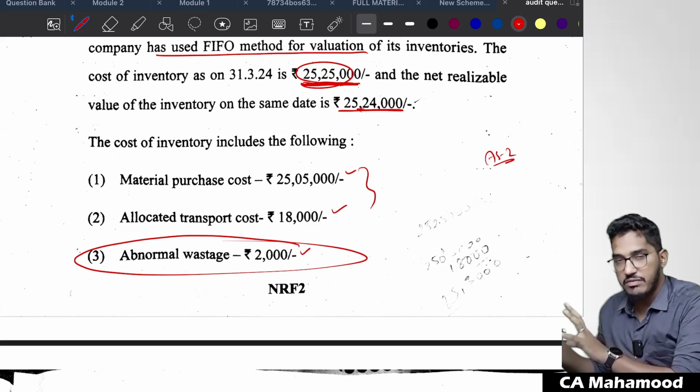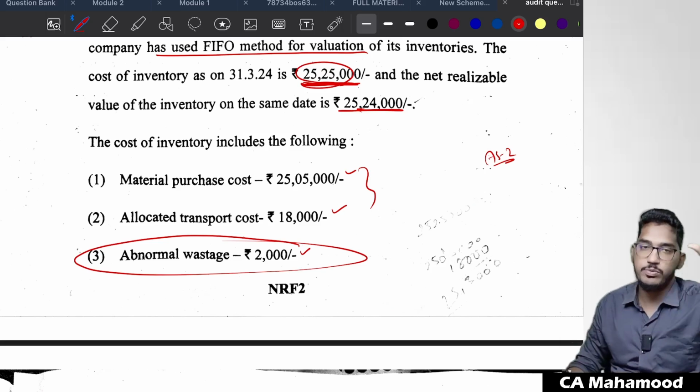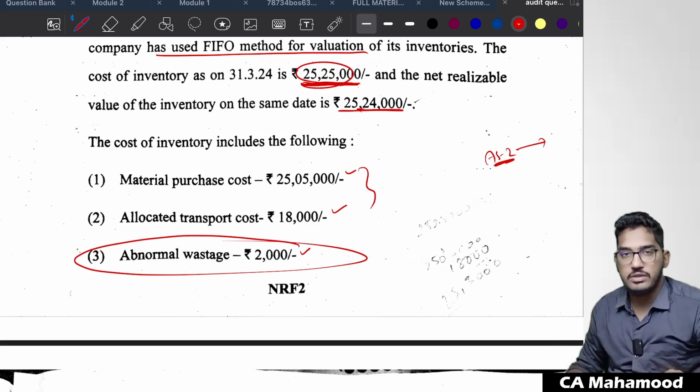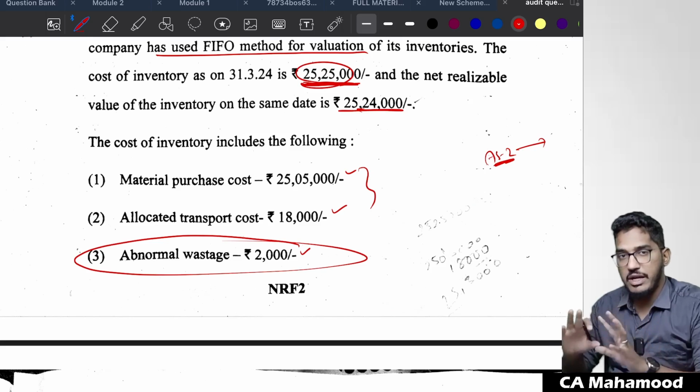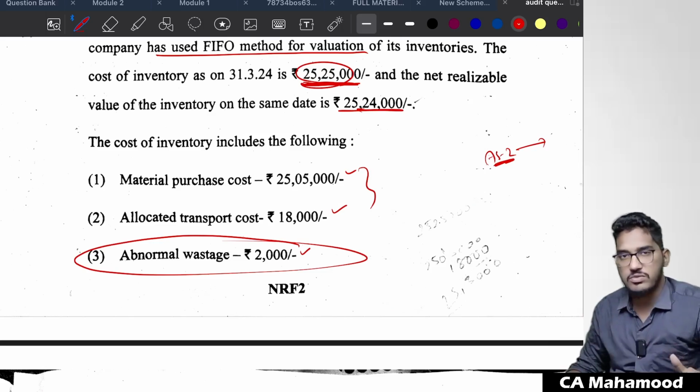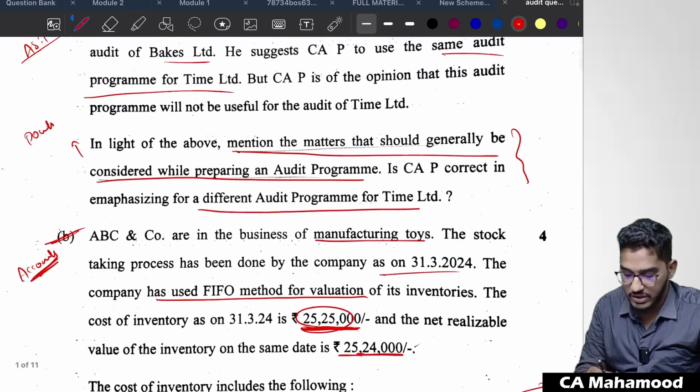We have to compare it with the NRV; cost or NRV, whichever is lower, has to be taken. So you have to write the provisions relating to AS2, and then say what will be the value of the inventory in the financial statements. So it is a straightforward, basic accounts-related question they have tested in 1B.